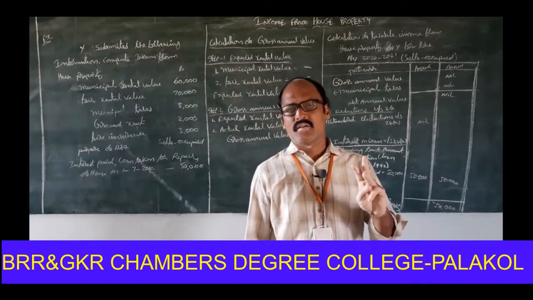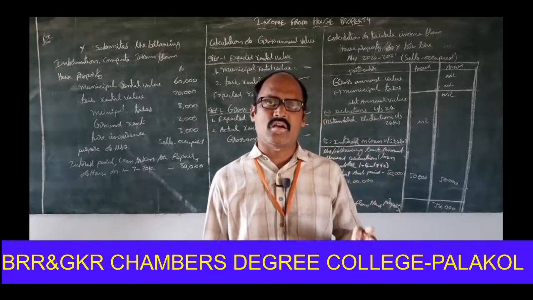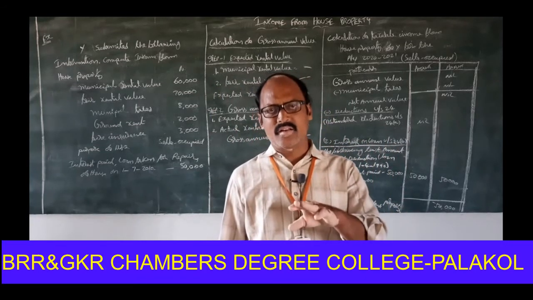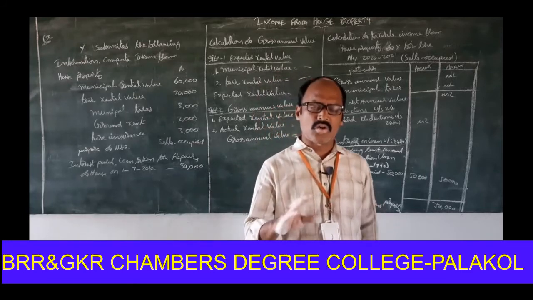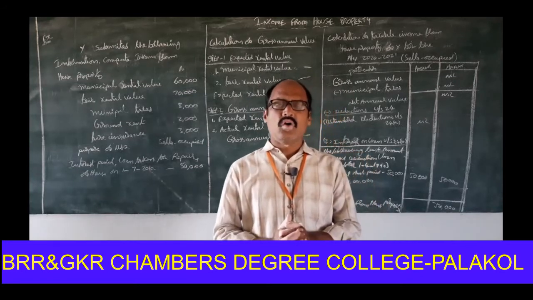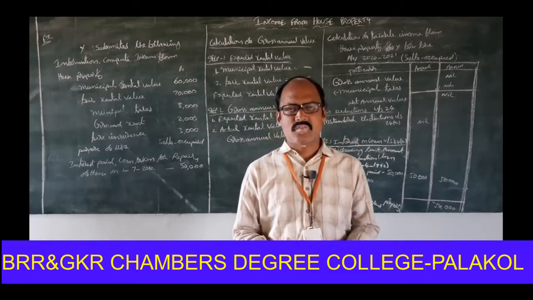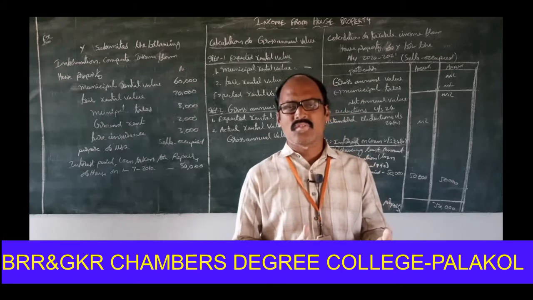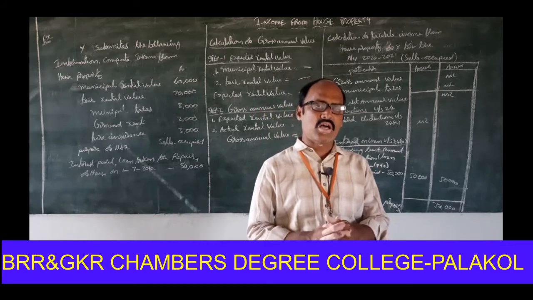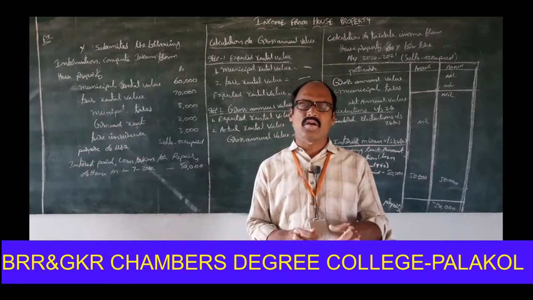If the loan is taken before 1/4/1999, the least of the following is allowed for interest paid on loan: 1, actual amount paid; second one, 30,000 rupees. If the loan is taken after 1/4/1999, then the least of the following is allowed: 1, actual amount paid; second one, 2 lakh rupees.